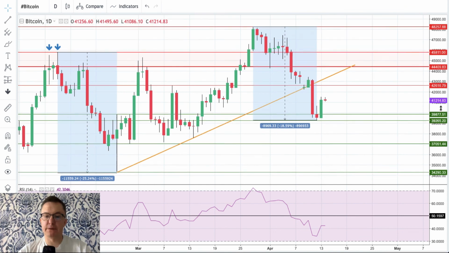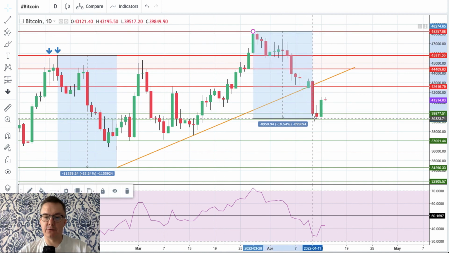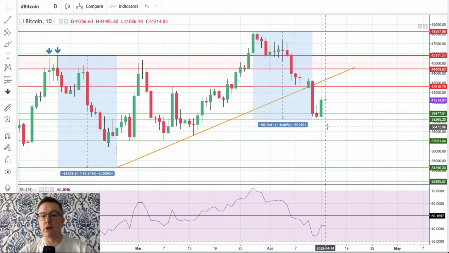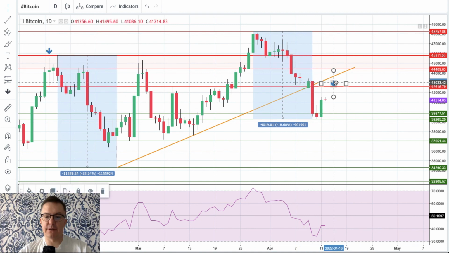Bitcoin is bouncing after almost 19% of correction. There you go, 18.61 to be more precise. It's even 18.68%, so almost a 19% correction. We got the bullish engulfing pattern. However, we are still below the short-term trend line, below the technical resistance at 42,616.